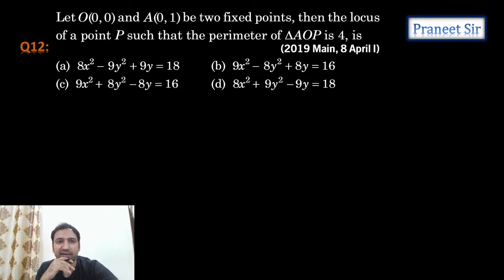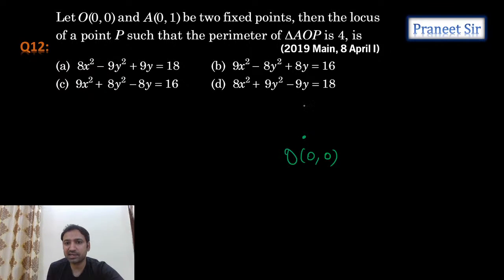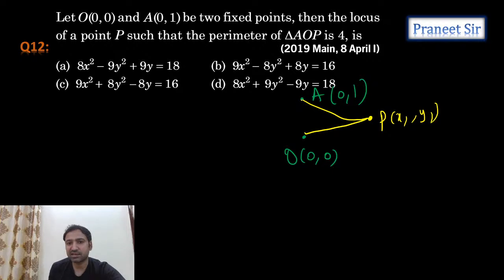Yeah, this is the next question we have. 0 comma 0, A is 0 comma 1. These are the two fixed points in the locus of point P such that the perimeter of triangle AOP is 4. So O is a fixed point. The point O is 0 comma 0 and the point A is also a fixed point. A is 0 comma 1 and there is another point P. So let's take this point P as x1 comma y1, and what he is saying is the perimeter of this triangle is fixed.